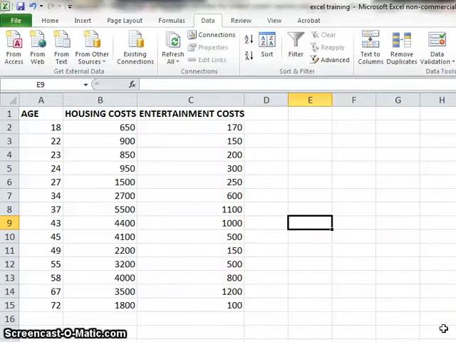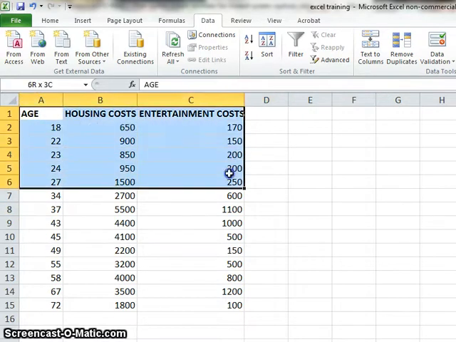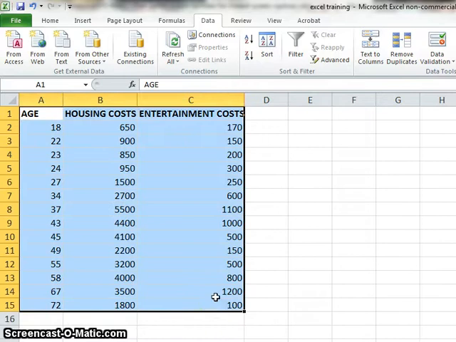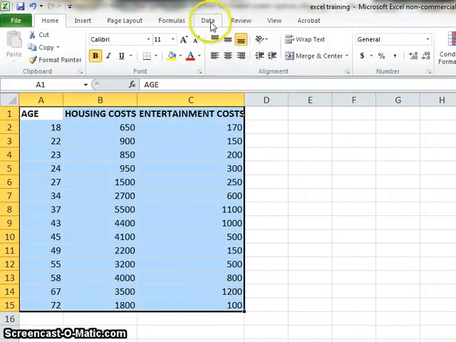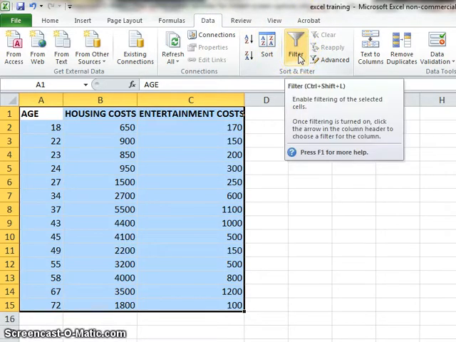So let's talk about another completely useful feature in Excel 2010, and that involves filtering data. Now, filtering data has gotten a real improvement in this version, so watch and enjoy. Just like with sorting, the first thing you want to do before you filter is to select all relevant data in your spreadsheet. Then, from the Home tab, go to the Data tab on the ribbon and look for Filter. The icon represents a funnel, if you use your imagination.